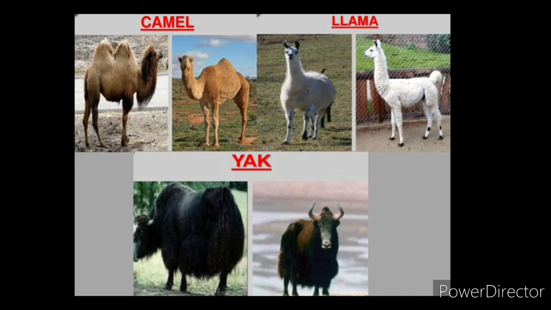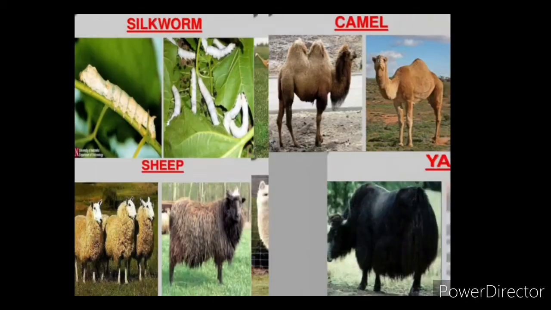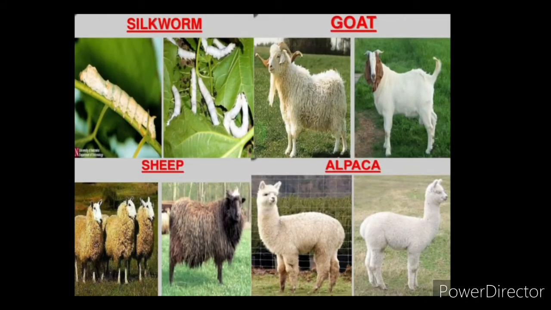These are the pictures of wool yielding animals. First one is camel, lambs, yak, silkworm, goat, sheep. These are a few images. You can see the animals have a very thick layer on their body.